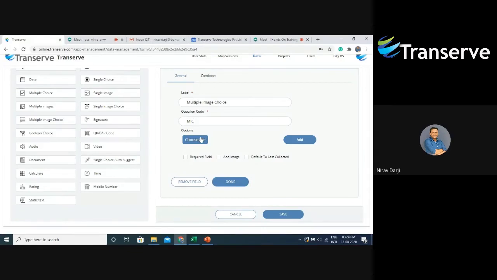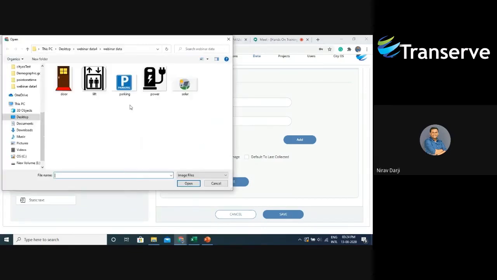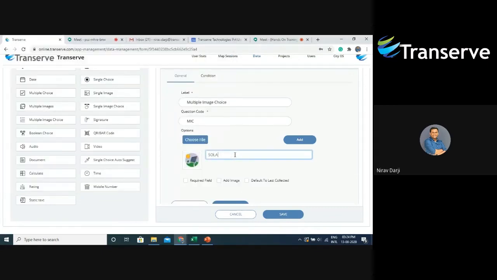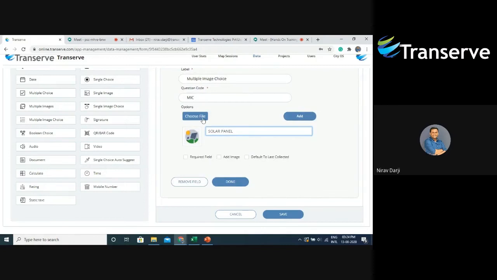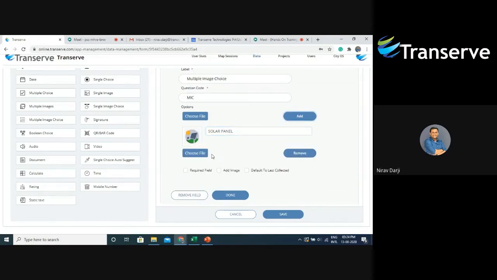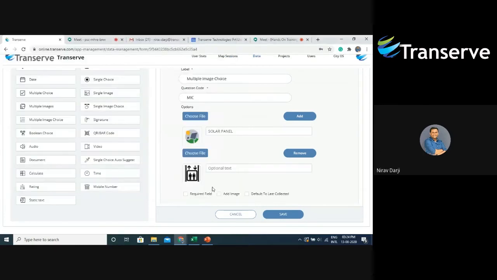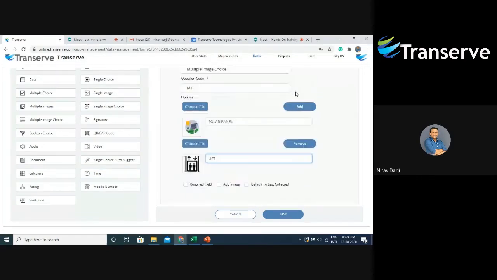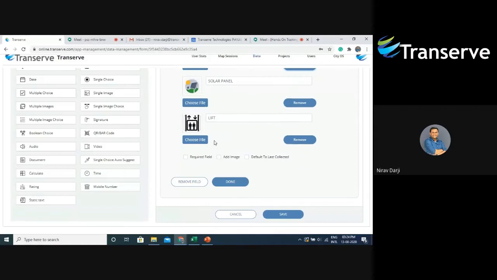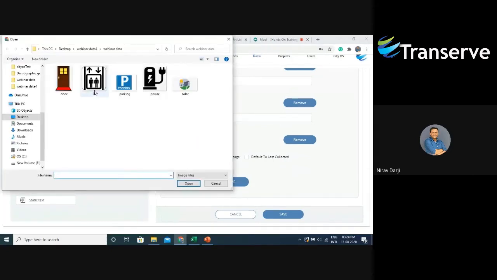Add my first option. The first option will be solar panels. So I'll add an image and say solar panels. And I will add one more option. Then I will say if that particular building has a lift. I'll select one image and I will say lift. And add one more option. Now I'll select whether that particular building has a parking area.